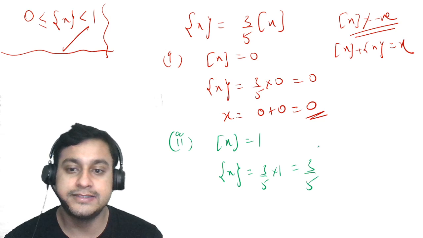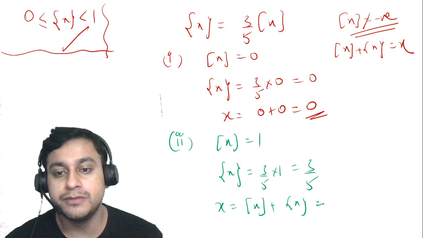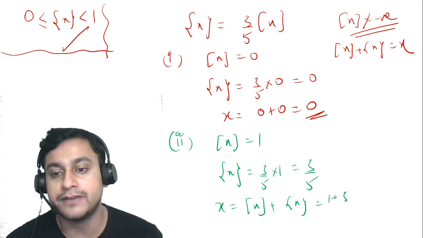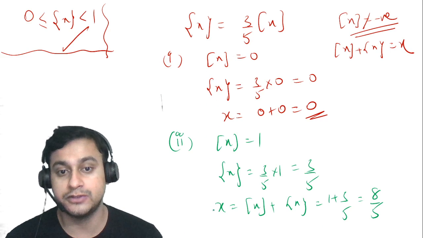Now, this is 3 by 5. So my x will be what? Box of x plus fractional part of x, which will be nothing but 1 plus 3 by 5, which will give me 8 by 5. This is my next solution. So we have got two solutions as of now.